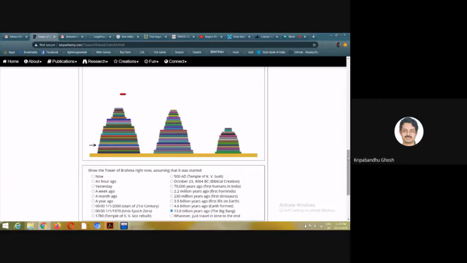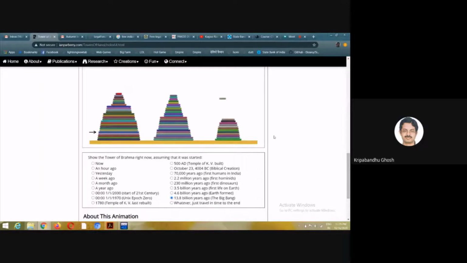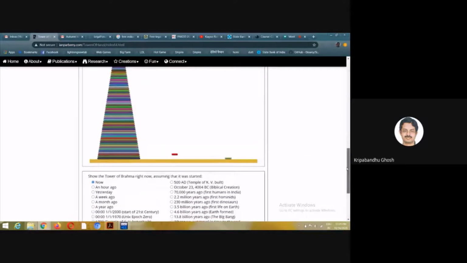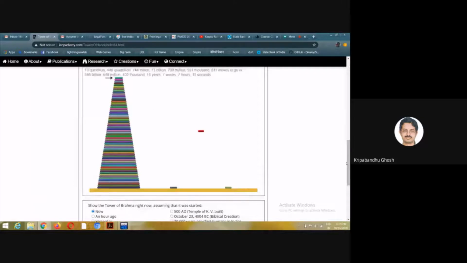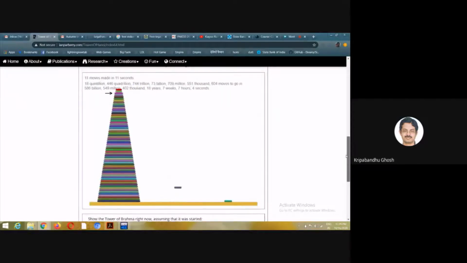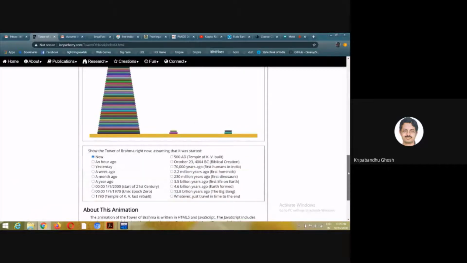So in Islam, I think it's called Qayamat, something like that. It is also, I think, called Armageddon or something like that. So if it has started now, then suppose you are at the beginning of the universe. So this is the animation of what used to take place. So this is the optimal solution. Keep this in mind. This is the minimal solution.